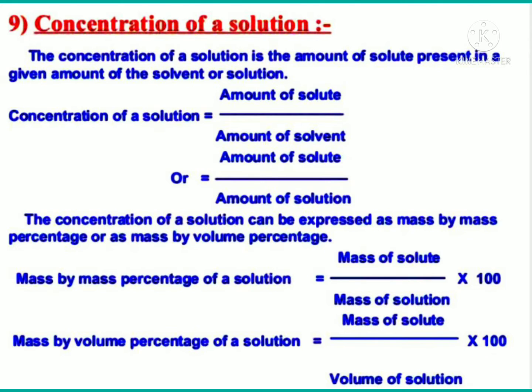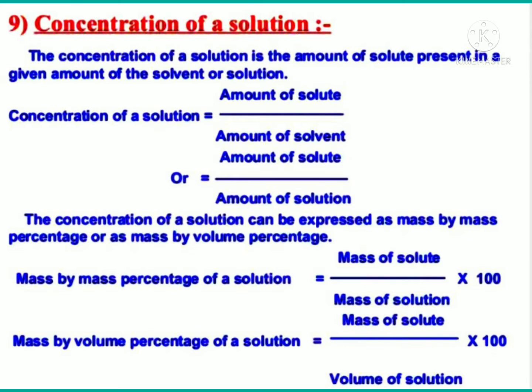The concentration of a solution is the amount of solute present in a given amount of the solvent or solution. Concentration of a solution is equal to amount of solute by amount of solvent, or amount of solute by amount of solution.